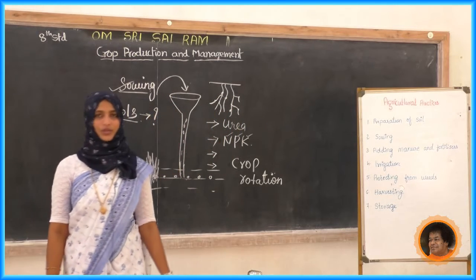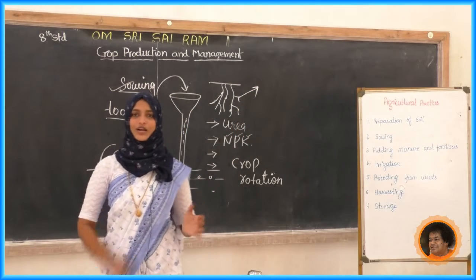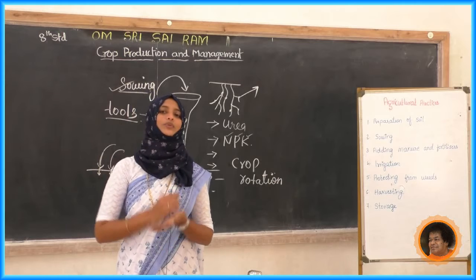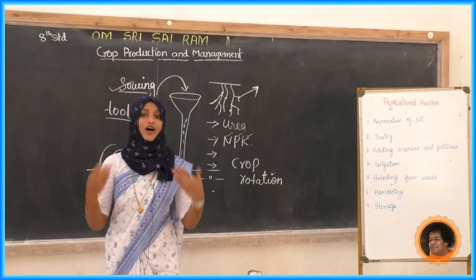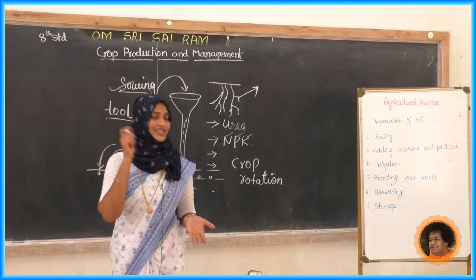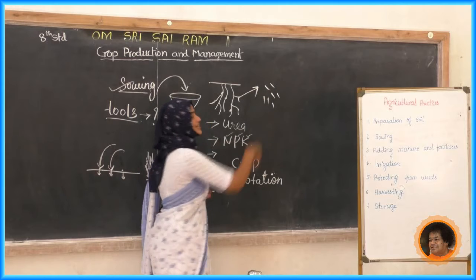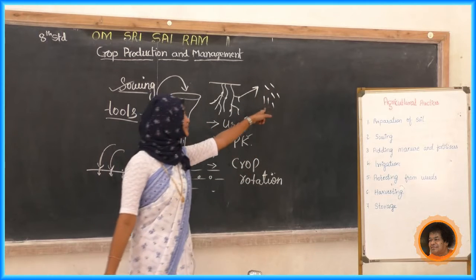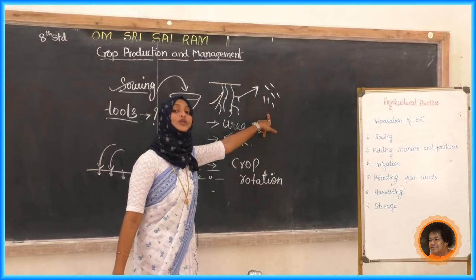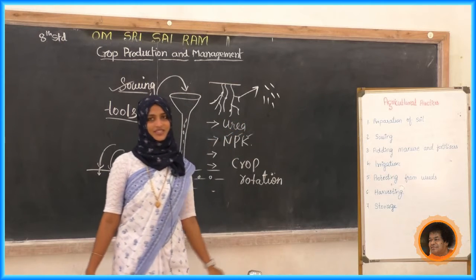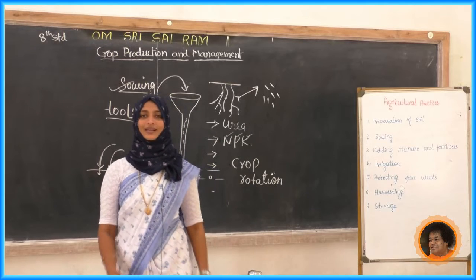In this root nodule, if you smash it and observe under the microscope, we can see the bacteria called what? Yes, that is rhizobium. We have studied that these are rod-shaped bacteria. These are friends to us. What are these bacteria doing? Yes, they are able to fix nitrogen. So they are very close to us.